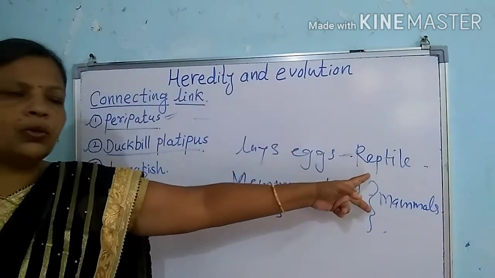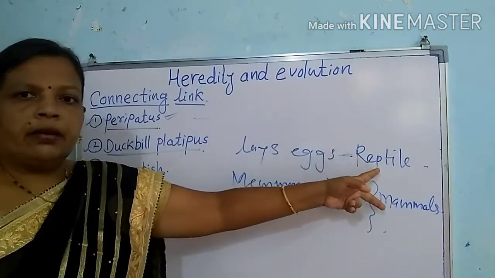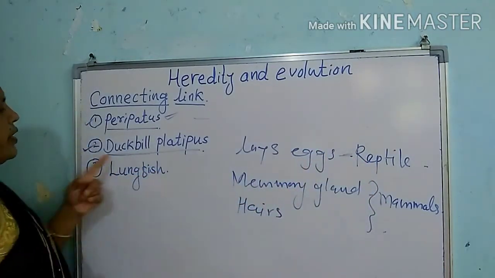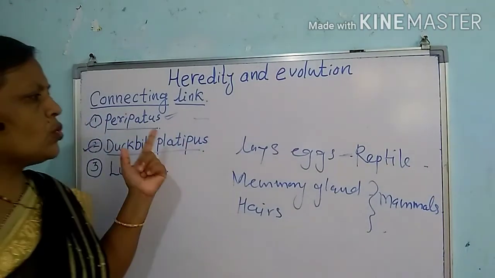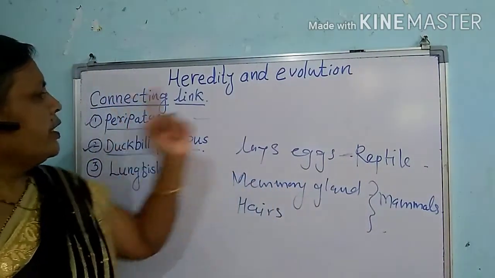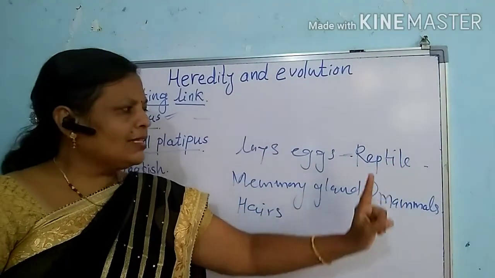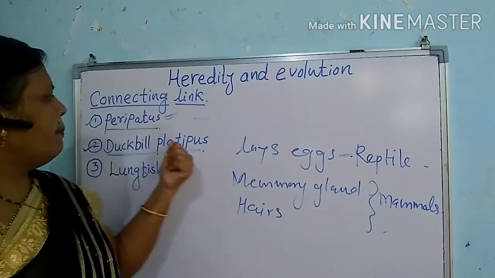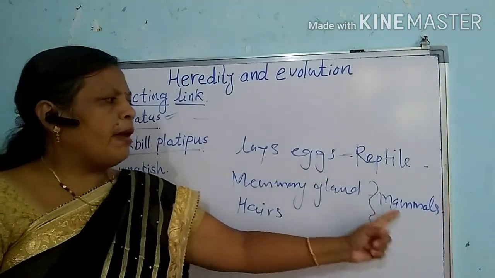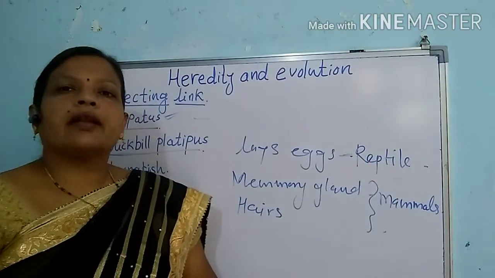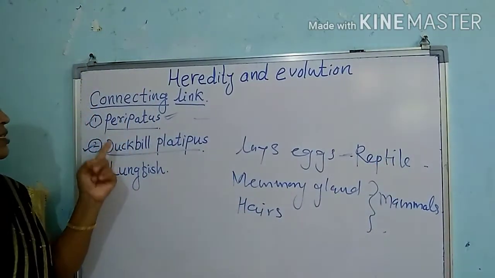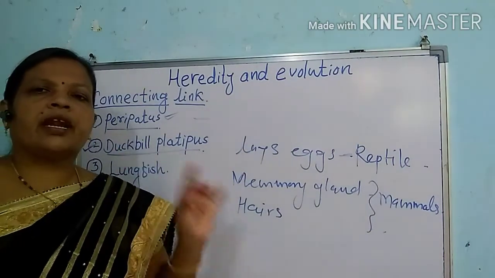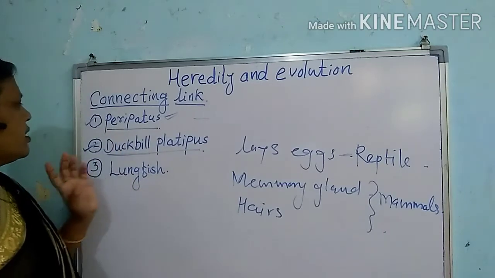So the characters of these two different phyla are found in this animal, that is the duck-billed platypus. So we can say that from the reptiles, the mammals might have evolved. This evolutionary line, that the duck-billed platypus tells us, is that the mammals might have evolved from the reptiles. So because of this, these animals play a very important role. These are the most important study material as far as our evolution is concerned.